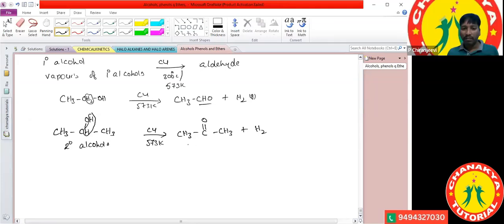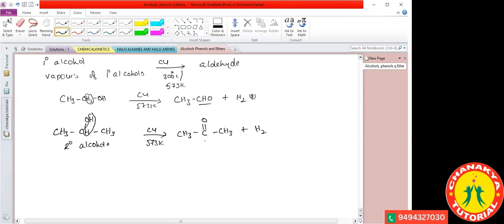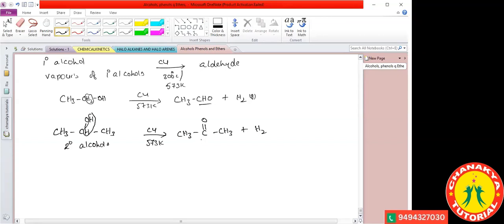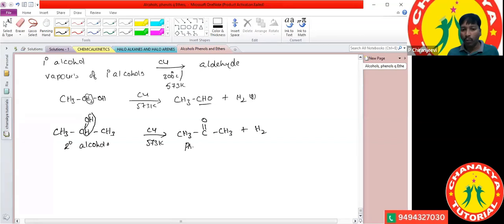Secondary alcohols, if treated with copper metal at 573 Kelvin, form one product. What is the name of the product? Propan-2-one, or 2-propanone also we can write. This we can write as 2-propanone.